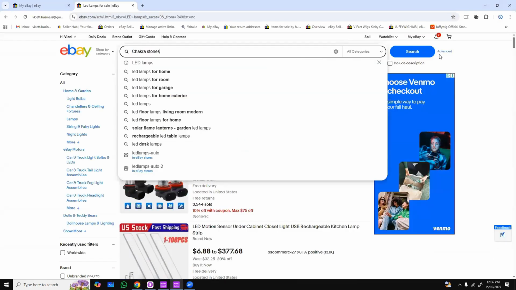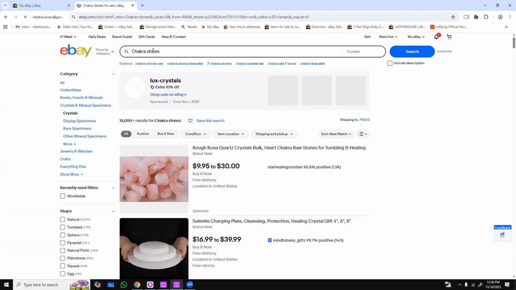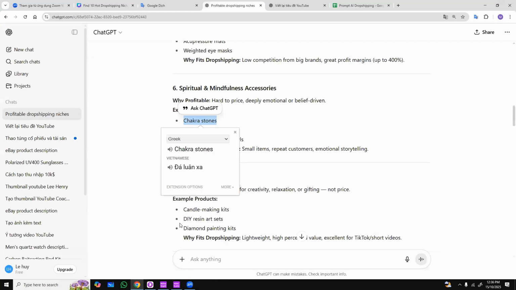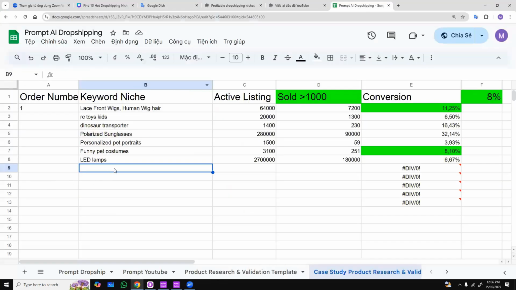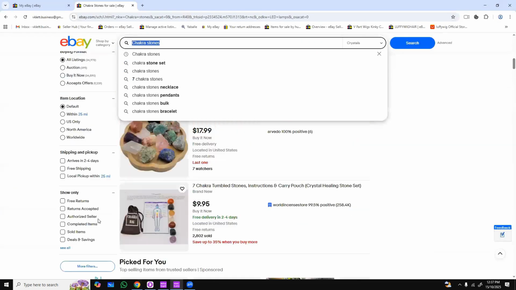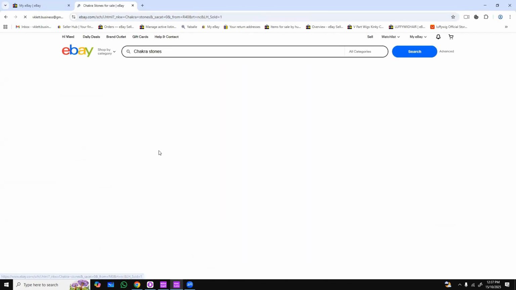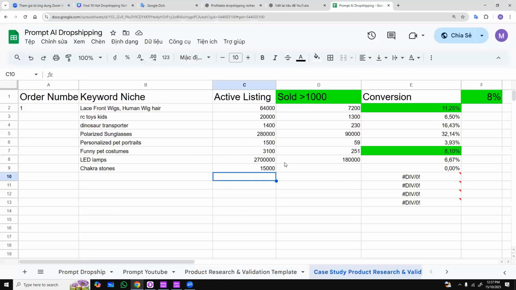Now, let's analyze how the buying and selling power is in this market. For example, this niche has 15,000 listing results. Let's check it out. 15,000, right? We'll analyze this list of 15,000, then scroll down and select the after sales section. And we'll see that there are 3,800 sales. With 3,800 sales, does that meet the requirement of being greater than 1,000 sales per month? So we can see that the conversion rate is 25.33%.